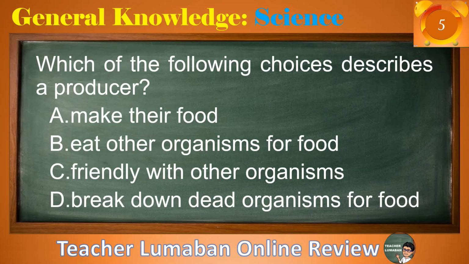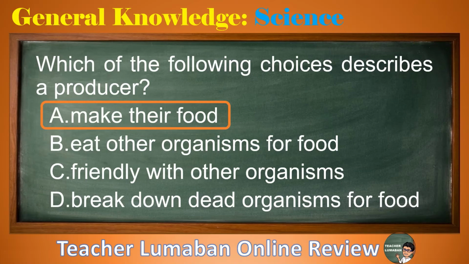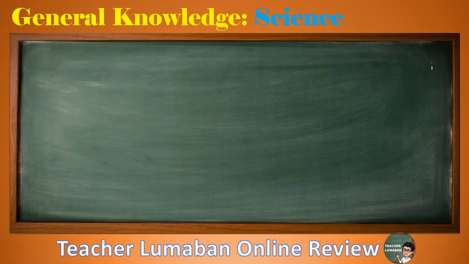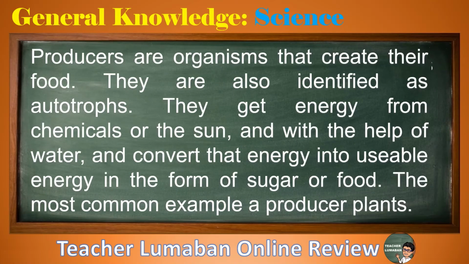5, 4, 3, 2, 1. The correct answer is letter A, make their food. Producers are organisms that create their food. They are also identified as autotrophs. They get energy from chemicals or the sun, and with the help of water, convert that energy into usable energy in the form of sugar or food. The most common example of producers is plants.